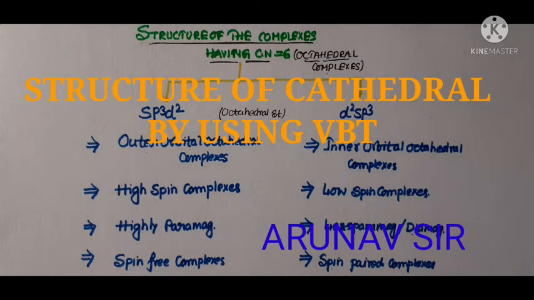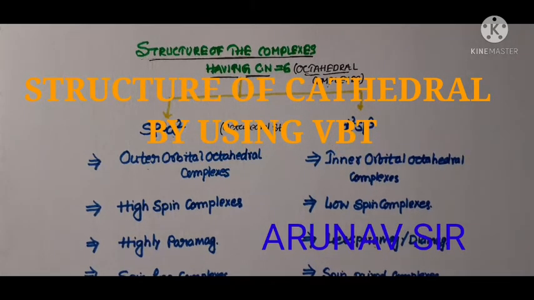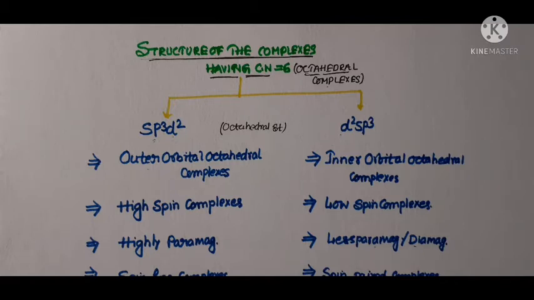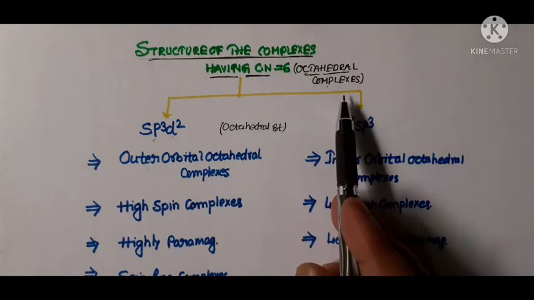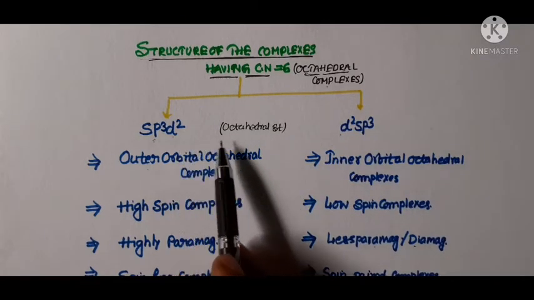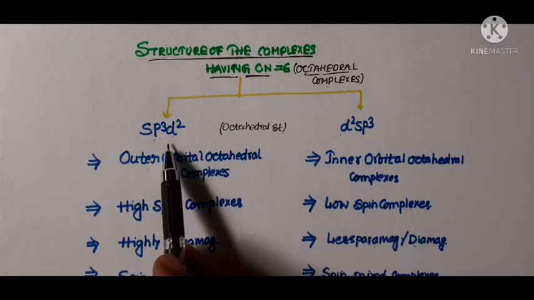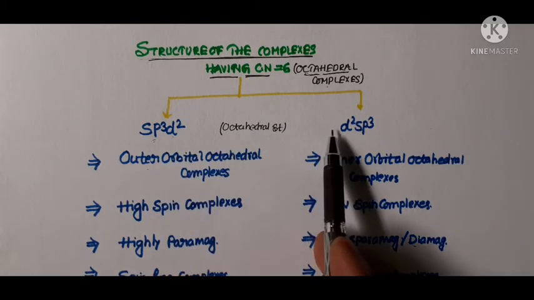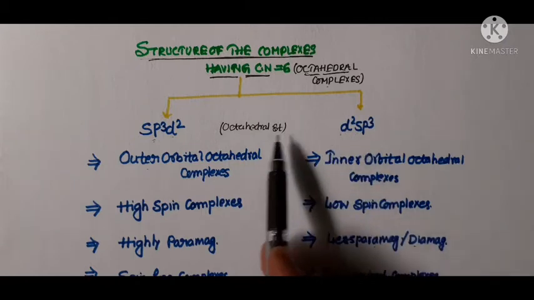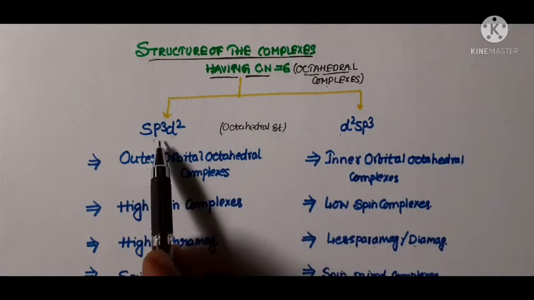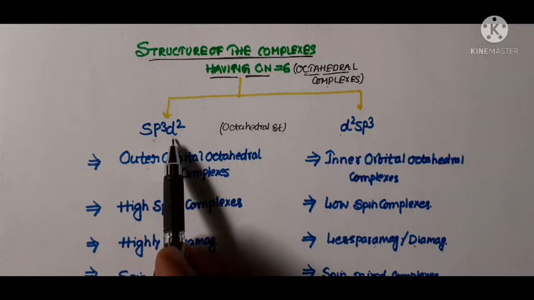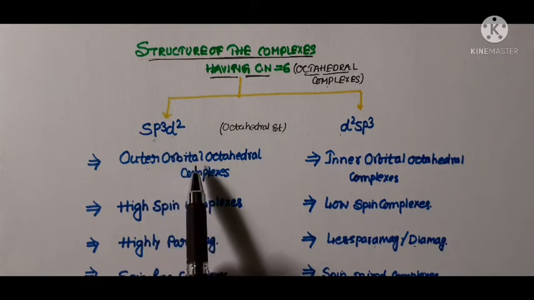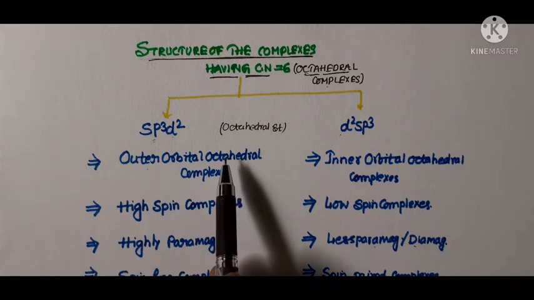Hi student, in today's session we will describe the structure of the complexes having coordination number 6. The coordination complexes having coordination number 6 form octahedral complexes and show two types of hybridization, one of which is sp3d2 and the other one is d2sp3. The complexes which show sp3d2 hybrid orbital are known as outer orbital octahedral complexes.